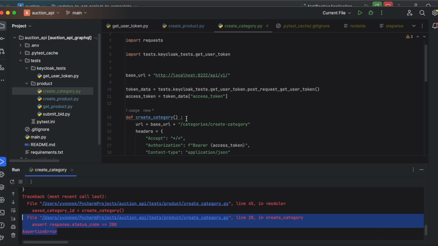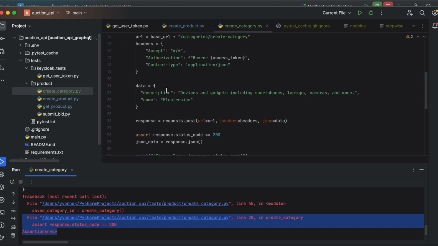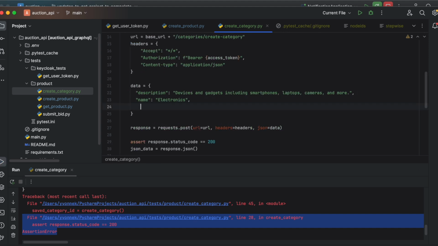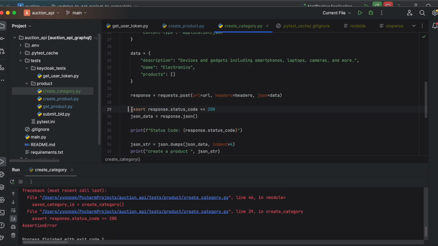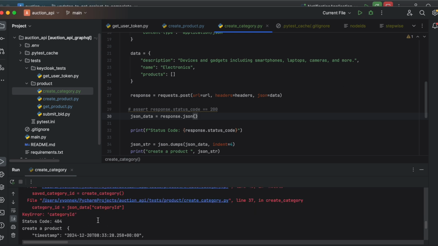Okay, so let me just see if the problem is the data. So this one, let's just go like this. I don't think the problem is this one. I don't think the problem is that one. I think let me see another one. No. Okay, let me just do this one and see what happens if we get more information.